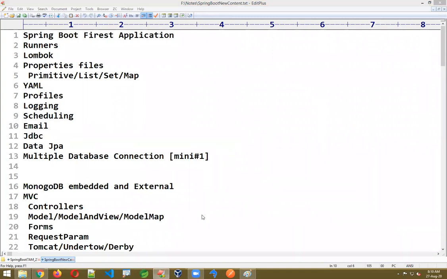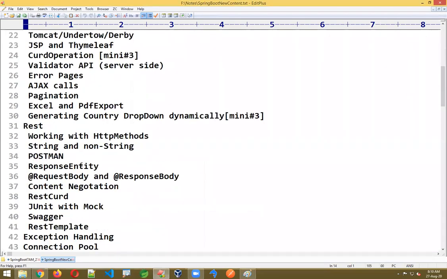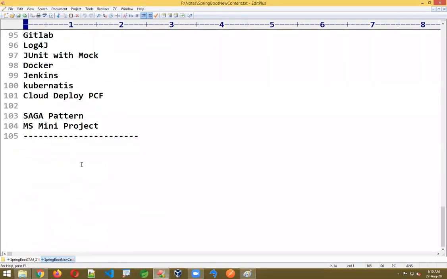Some Sunday sessions will be there. I think you are able to see the chart. There I just mentioned everything. Whatever you are able to see there, that is almost everything I will cover. Still I have to type. Some points I might have missed. Whatever you see there, I'll cover everything.